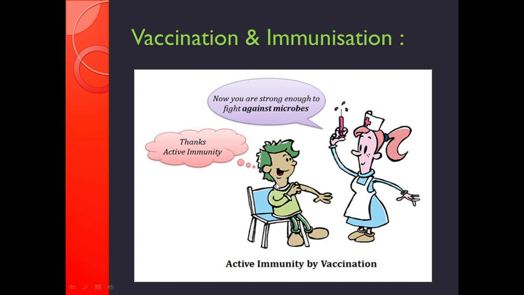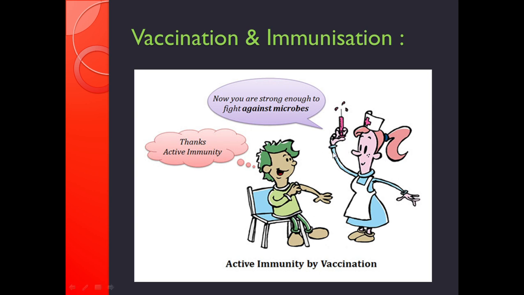We can achieve the active immunity by vaccination. You are aware about the vaccination program in our country. The principle of immunization or vaccination is based on the property of memory of the immune system. In vaccination, a preparation of antigenic proteins of pathogen or inactivated or weakened pathogens are introduced into the body through a vaccine.